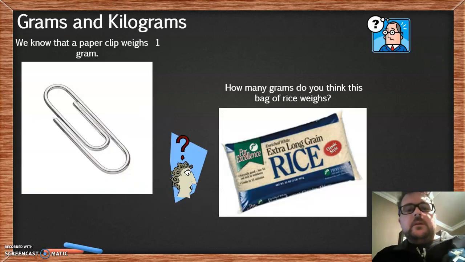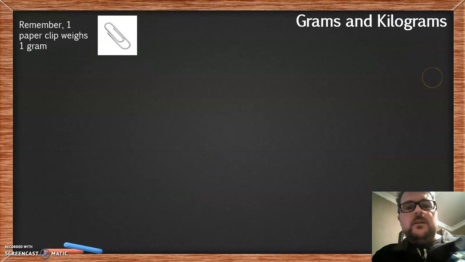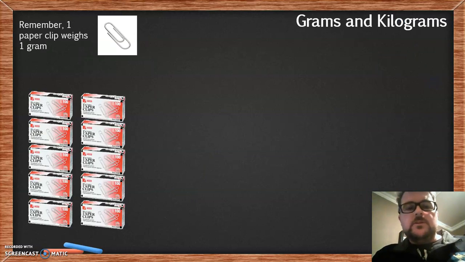Now, if we have a look at the paper clip and we compare it to the bag of rice, if that paper clip weighed 1 gram, how much do you think the bag of rice could weigh? Now, to work that out, I've put a little demonstration together.